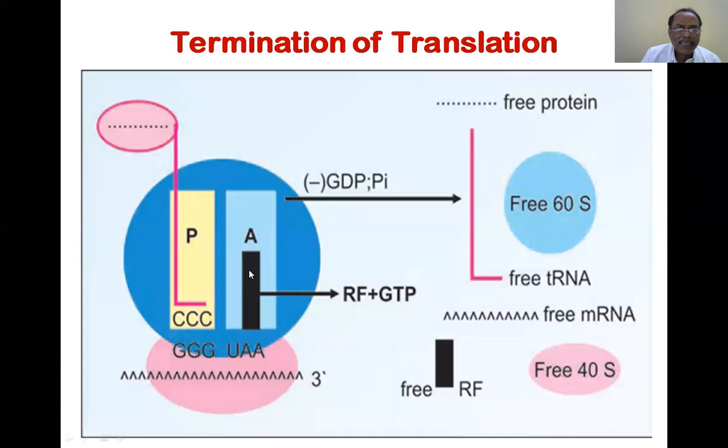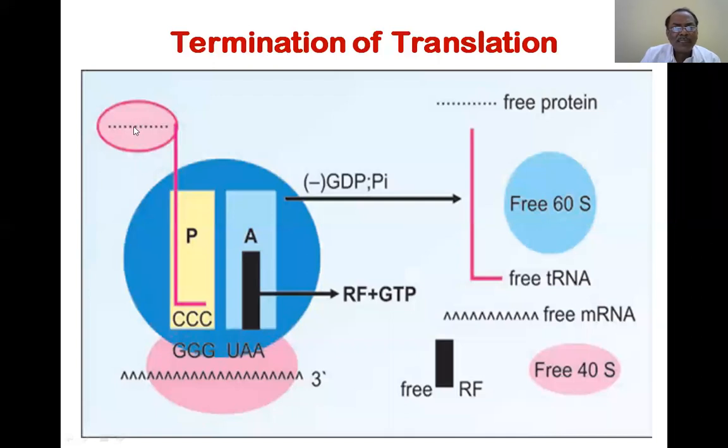Once this A site is filled, the RF and the GTP, some energy is given to this factor, and then there is going to be release of the whole peptidyl tRNA; it releases the amino acid which is linked, and the whole chain is removed. What is this chain? This is a poly-amino acid, nothing but a protein.